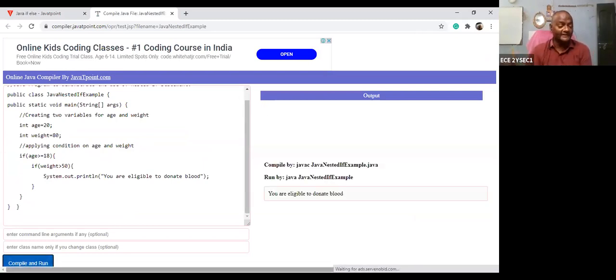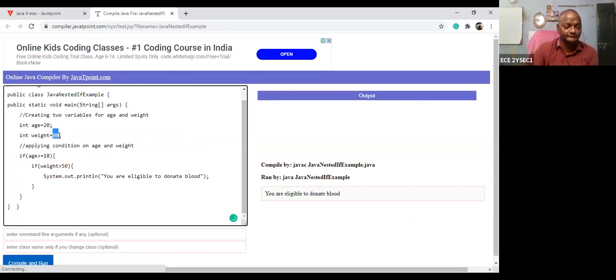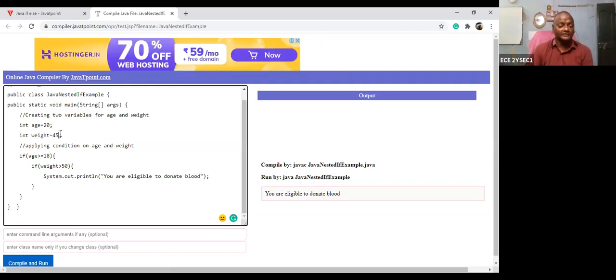One of your friends is asking: suppose the first condition is true and the second condition, weight, is 45.